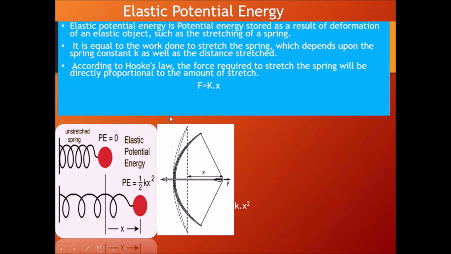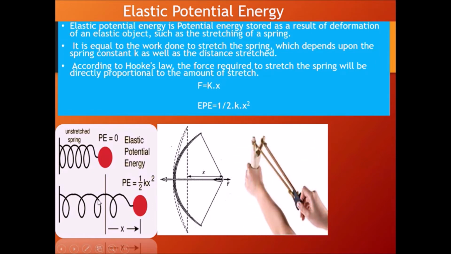The elastic potential energy is given by the formula half kx square. Today I'm not discussing how we got half kx square. For that I have to make a new video. Just remember today that elastic potential energy is given by the formula half into kx square, where k is called the spring constant and x is the distance that is stretched, the stretched part of the spring or the elastic body.